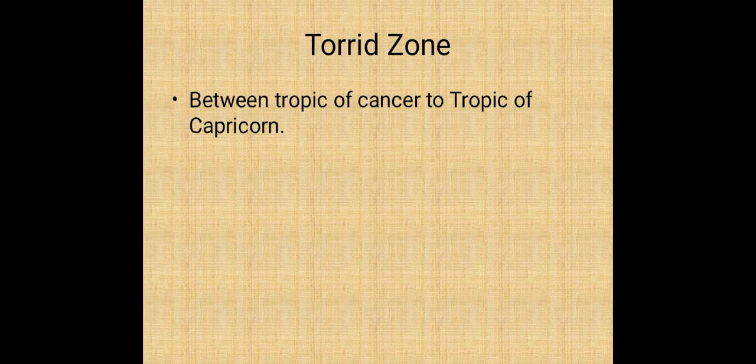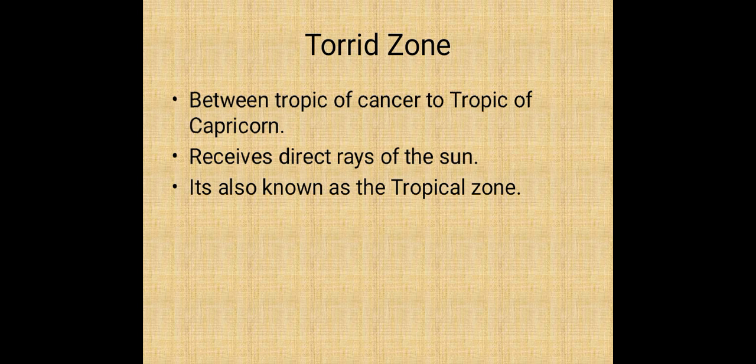First topic is torrid zone. Torrid zone is between the Tropic of Cancer and Tropic of Capricorn. Of these two imaginary lines, Tropic of Cancer is above the equator and Tropic of Capricorn is below the equator. This place receives the direct rays of the sun. So, it is the torrid zone. It receives the direct rays of the sun, so it is also known as the tropical zone.